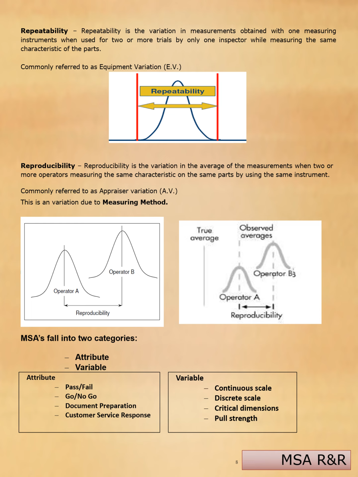MSA falls into two categories, attribute and variable. Attribute is normally used in the final inspection, like pass/fail decisions, go/no-go, document preparation, customer service response. Variable is continuous scale, discrete scale, critical dimensions.